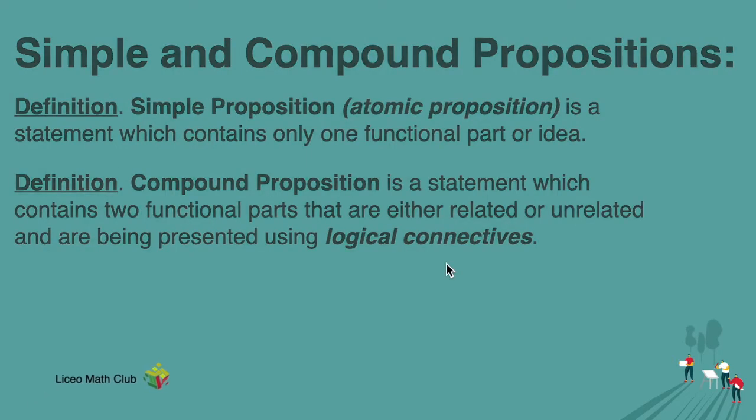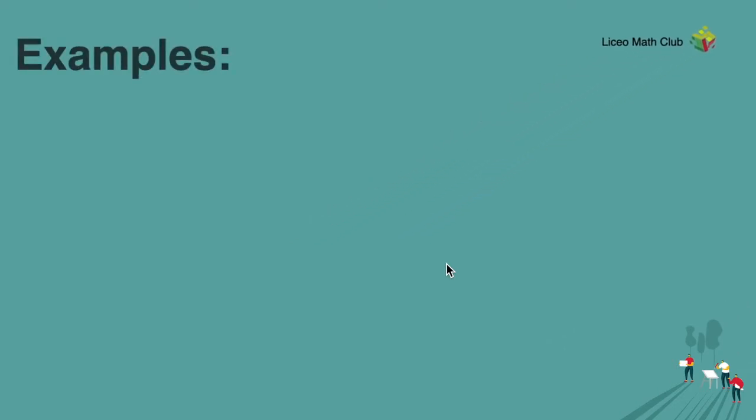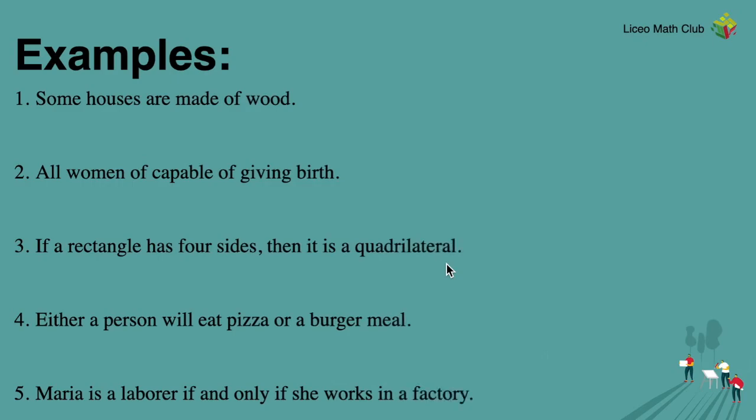Okay, so let's have some examples so that we could further illustrate simple versus compound propositions. So for number one, some houses are made of wood. Okay, let's ask a question. Does this have one or more functional parts, an idea somehow? So some houses are made of wood. That's a single idea, a single statement. So that's a simple proposition. Not compound, only simple.